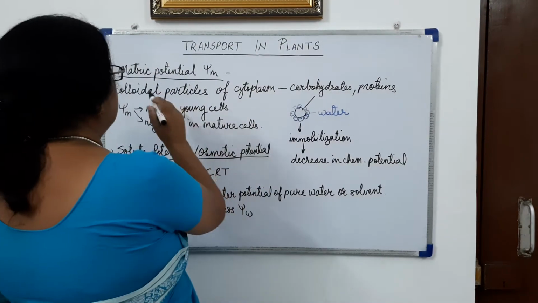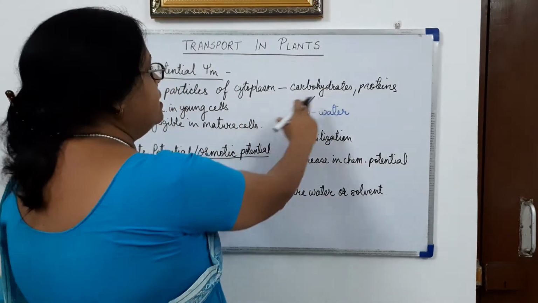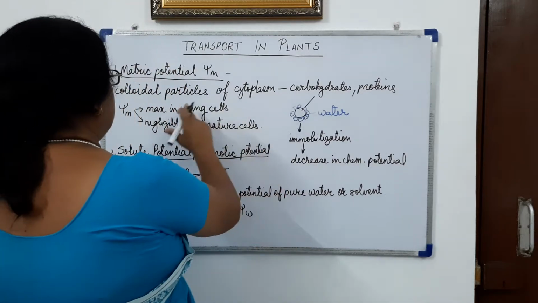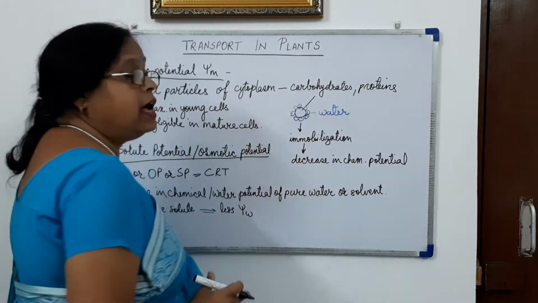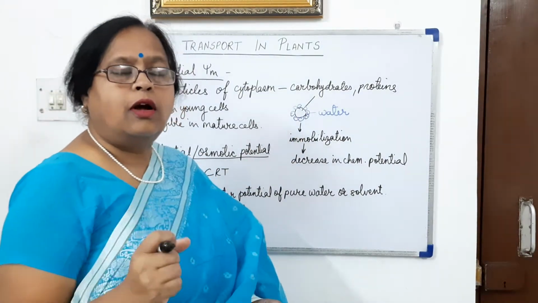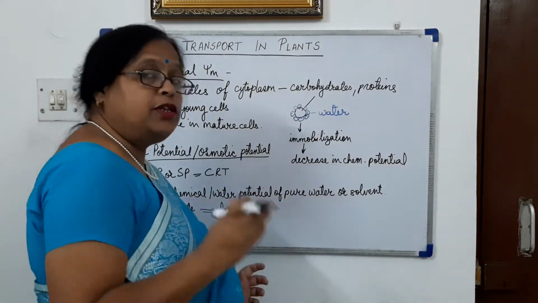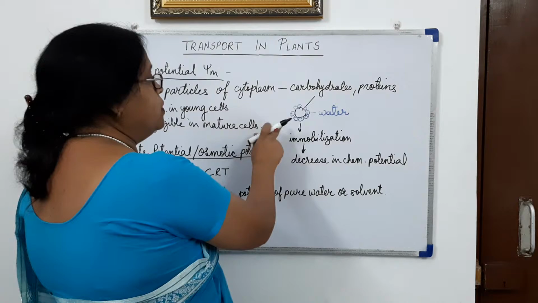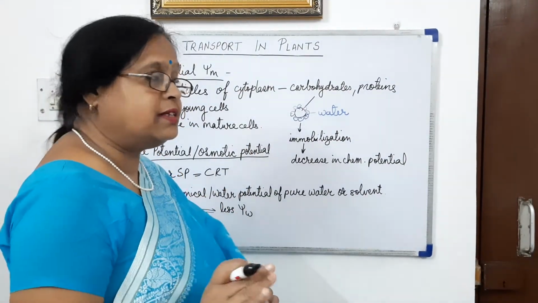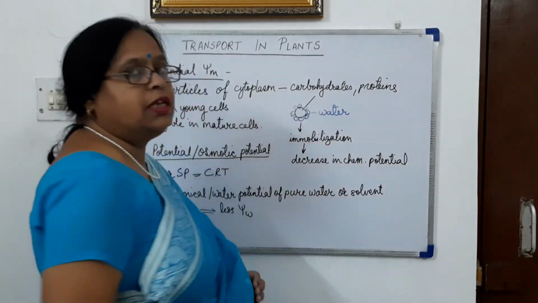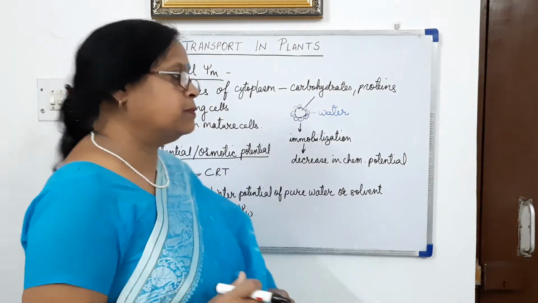So when water enters the cell, the water molecules are adsorbed on the surfaces of these colloidal substances, and due to this adsorption, immobilization takes place in the water molecules in the cytoplasm.